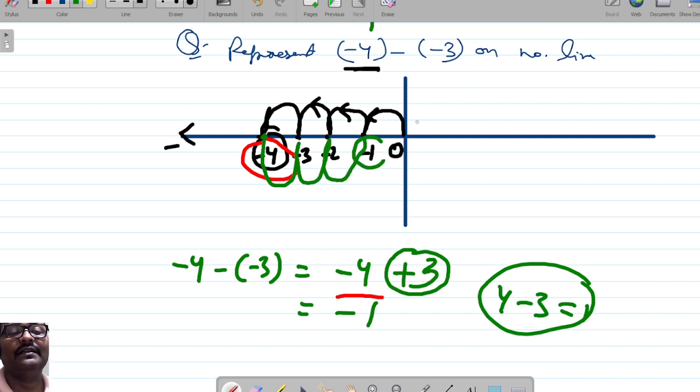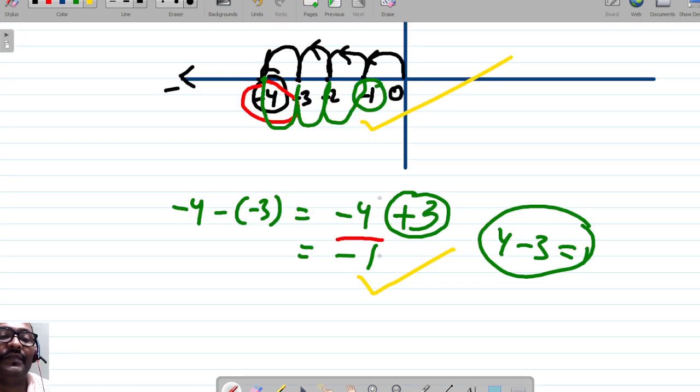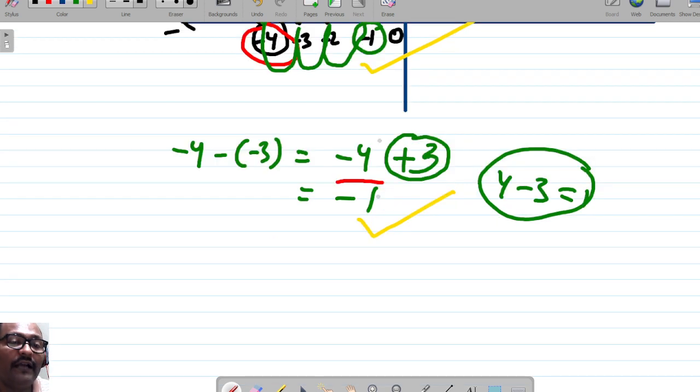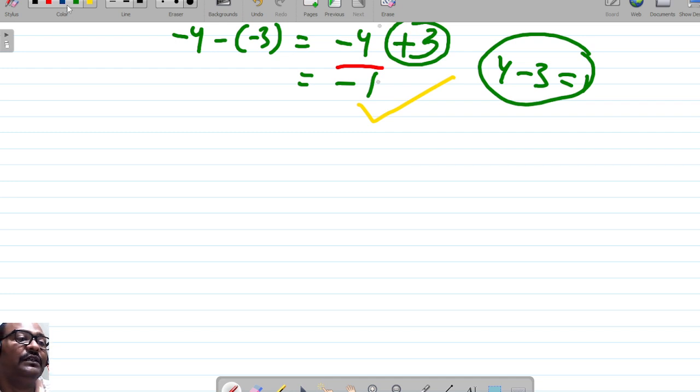So what is the answer? Minus 1. You can see, friends, the result minus 1 is the same as our usual calculation. So in this way, the number line representation and the basic arithmetical operations can be performed over here. Okay. And friends, I want to teach you one more thing regarding the additive identity.